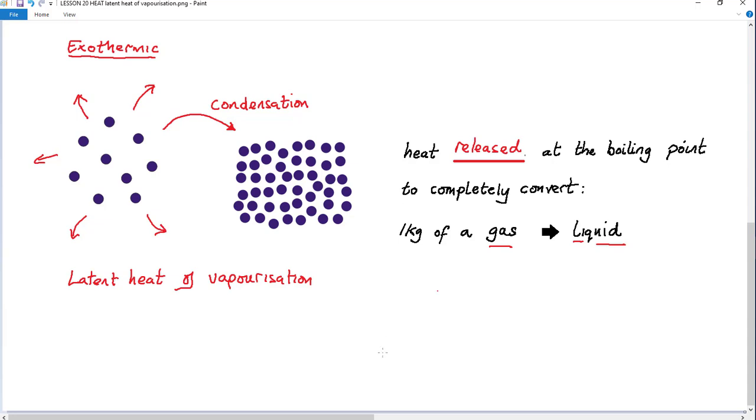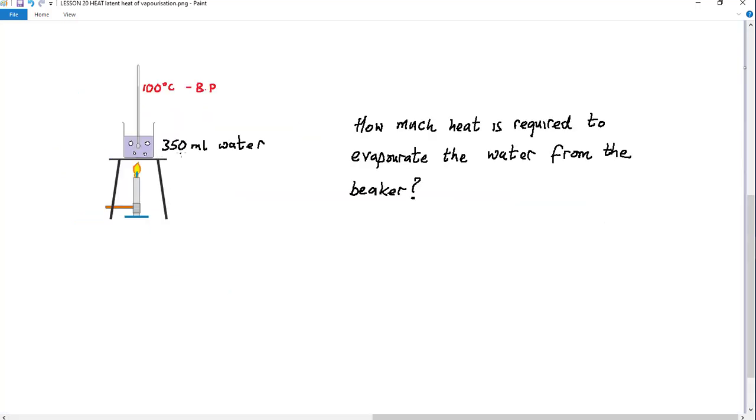Let's have a look at a quick calculation to do with latent heat. We've got this beaker of 350 milliliters of water and we've just brought it up to the boil, so it's just started boiling, and we want to ask ourselves how much heat is required to completely evaporate the water from the beaker. To do that we need to know what the latent heat of vaporization is for water, which I'll have to look up on my mobile phone, I'm afraid. So you have to bear with me.